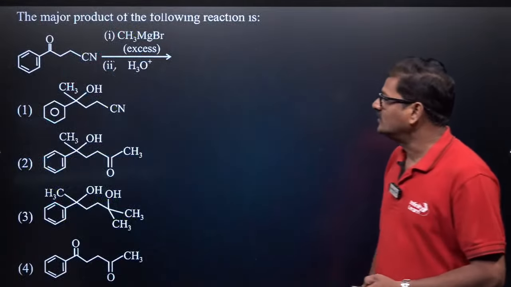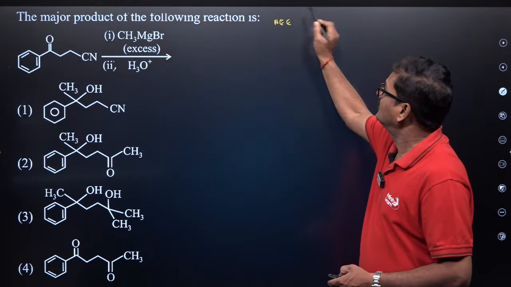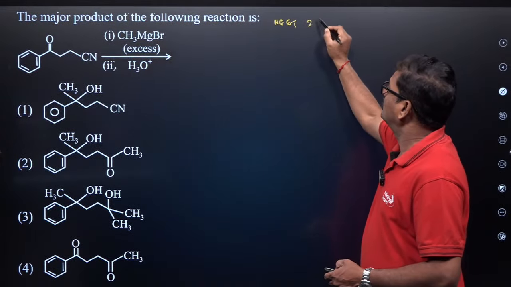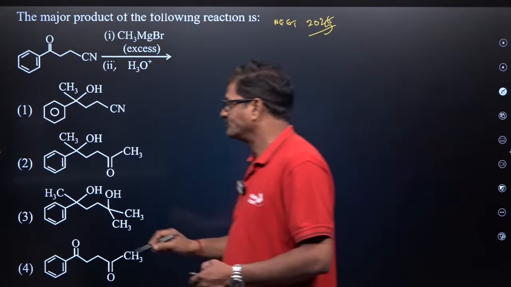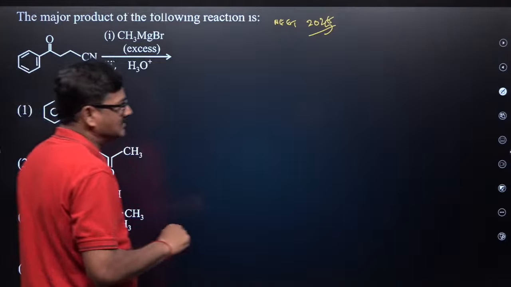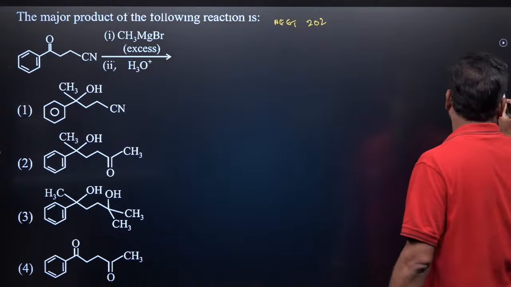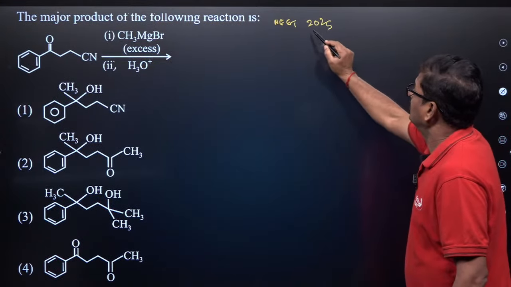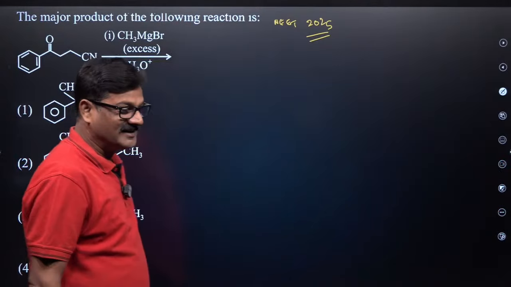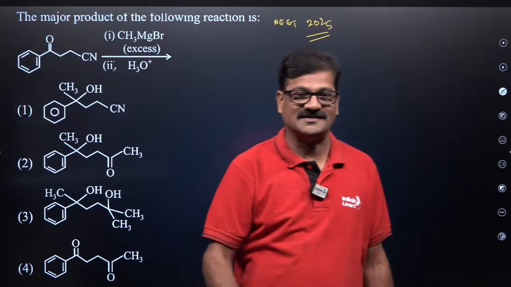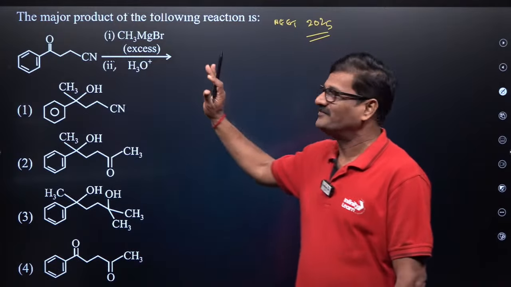Now let us look into this. Is the question asked in NEET 2026? It's a 2025 question, sorry. I would get an arrest warrant if I used 2026, because it is legally not permitted; the 2026 question paper has not come yet. I wrote it by mistake, so correct it.